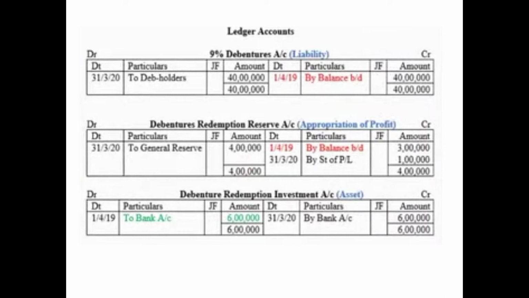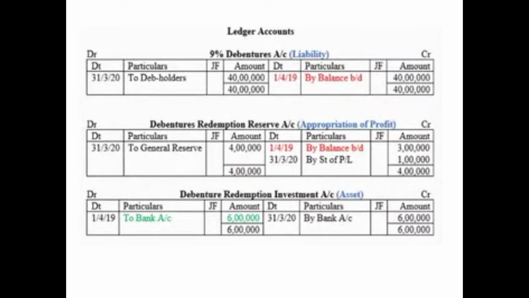So on the credit side we have shown, that is on 1st April 19 at the beginning of the year, by balance brought down. Very important, you have to write the word by, you have to write the word brought down. If you write by balance, your marks will be deducted. If you write balance carried down, your marks will be deducted. So you need to write by balance BD or brought down 40 lakh.